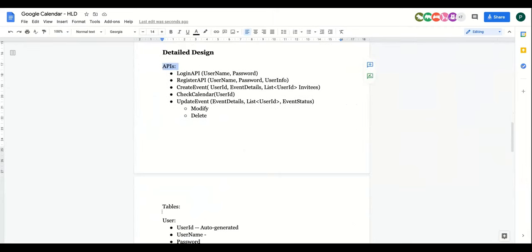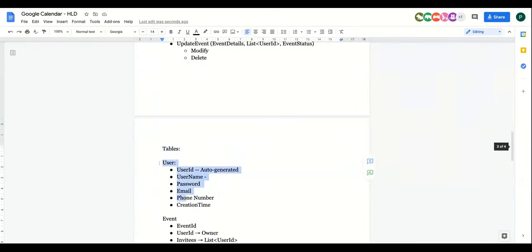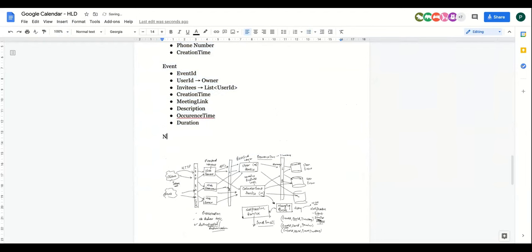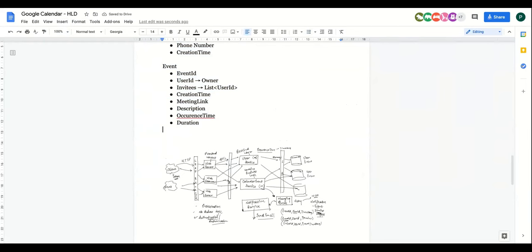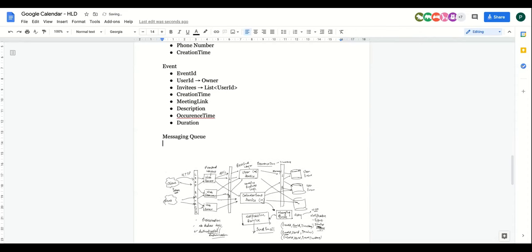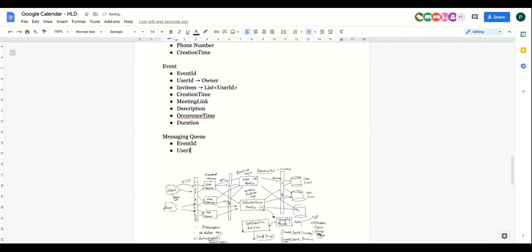Now we have talked about the APIs. We have talked about all the tables which we need, the user table and the events table. Maybe we can say that we need a notification service as well, but you don't need a separate table for the notification. You can say that you need a messaging queue. In this messaging queue, what all things will you store? You will store the event ID, and the user ID to which I have to send the notification.